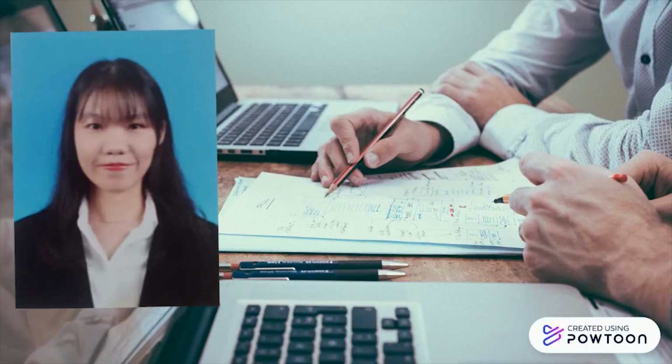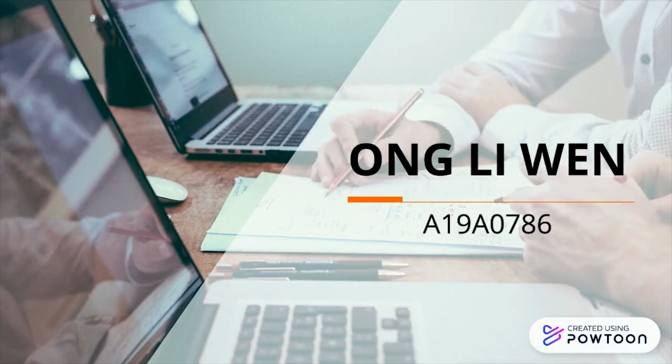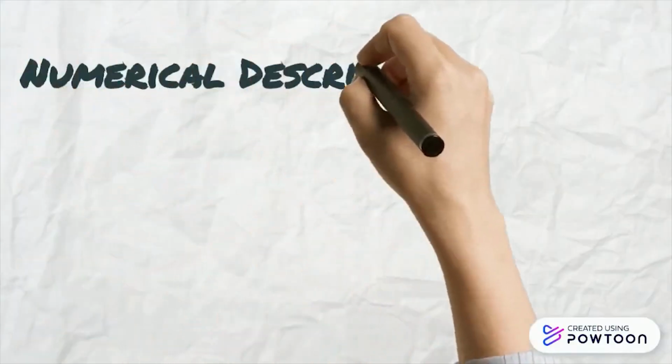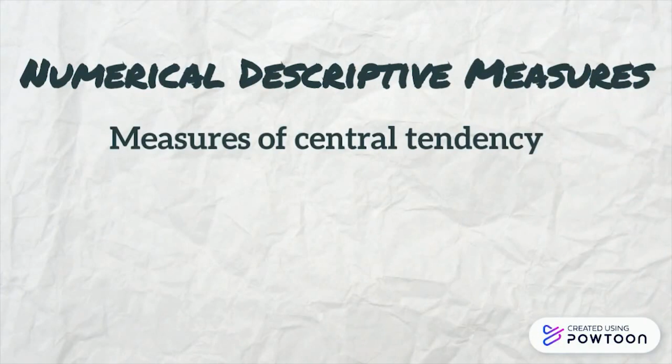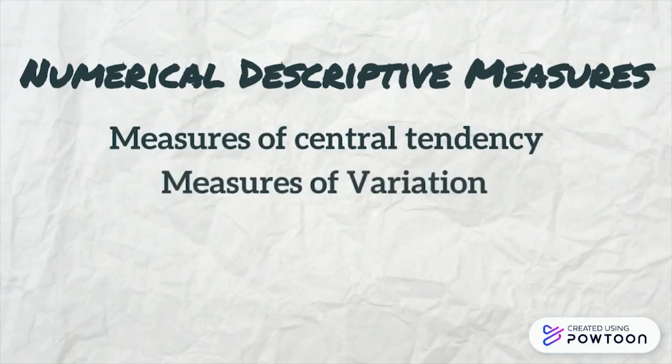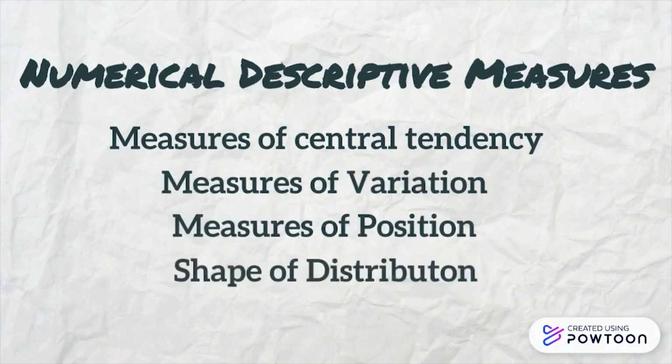Hi, my name is Ong Li Wen. My metric number is A19A0786. Now, I'm going to present a part of numerical descriptive measure, which includes measures of central tendencies, measures of variation, measures of position, and shape of distribution for our title, Estimated Malaysia for the year 2017.